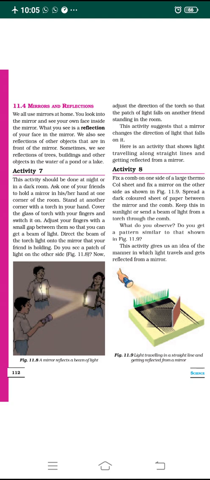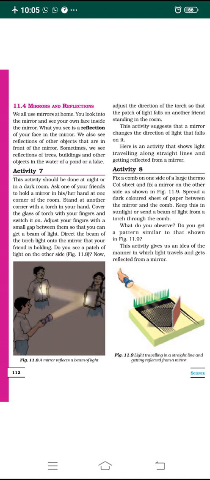Now what you need to do is adjust the fingers with a small gap between them. Adjust the fingers you have put on the glass of the torch with a very small gap in between them, so that you can get a beam of light. Adjust them in such a way that the light becomes one single beam of light that falls like that.